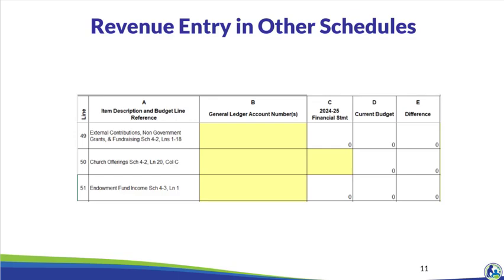For example, on lines 49 through 51, line 50, column C is yellow. That means you can directly update the 24-25 financial statement amount in that cell. Conversely, column C is white in lines 41 and 51. That means you must go to the lines that are referenced in column A to revise the 24-25 financial statement amounts in column C.